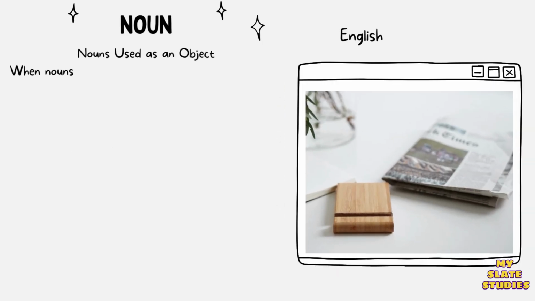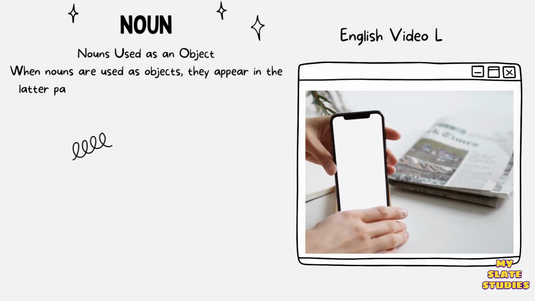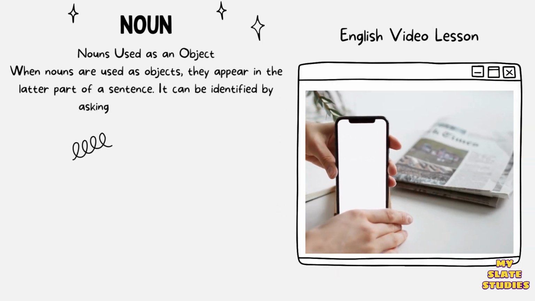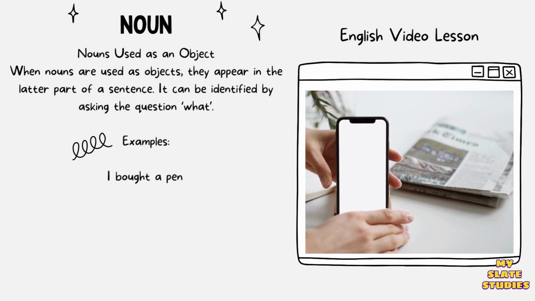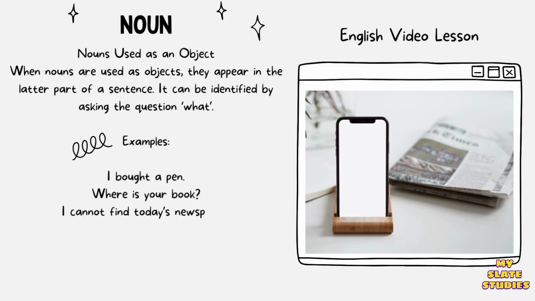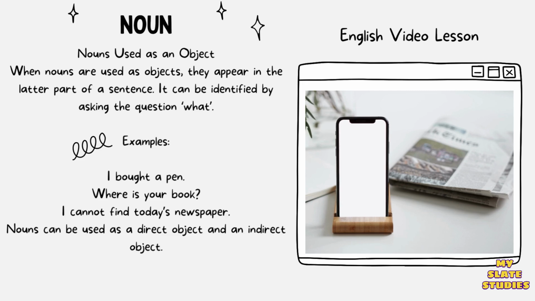Nouns used as an object. When nouns are used as objects, they appear in the latter part of a sentence. It can be identified by asking the question what. Examples: I bought a pen. Where is your book? I cannot find today's newspaper. Nouns can be used as a direct object and an indirect object.